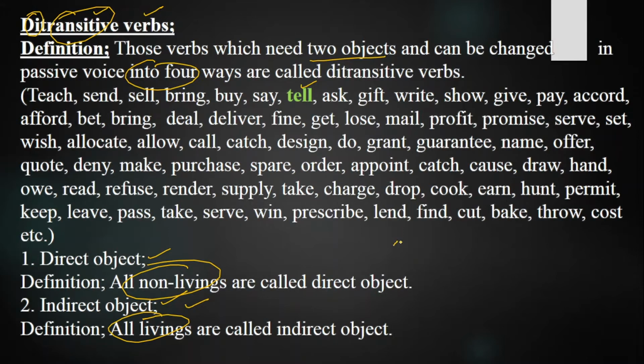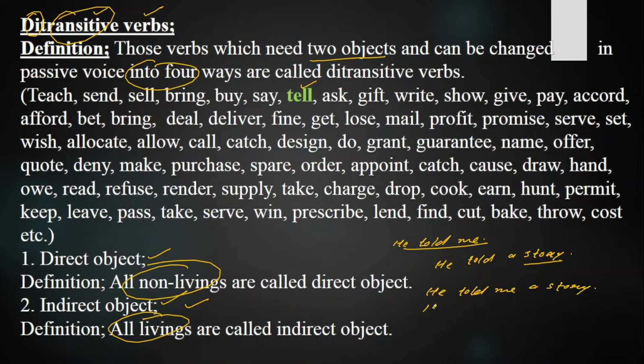For example, I say he told me. Now a question arises, what did he tell me? If I say he told a story, again a question arises, whom did he tell a story? So we will say he told me a story. So here the sense will be clear and understandable.